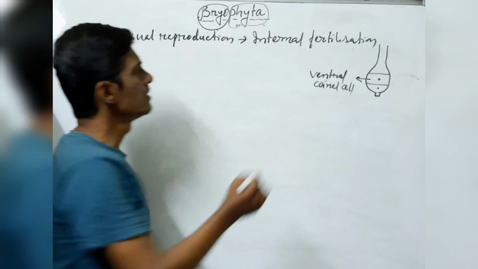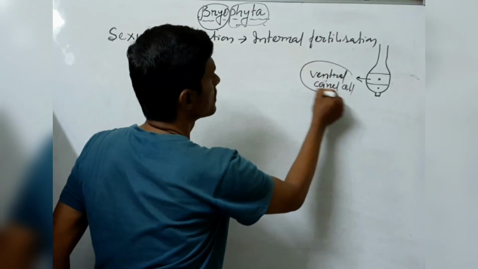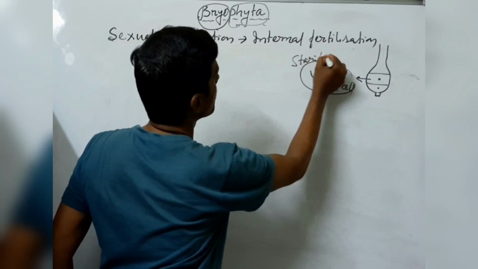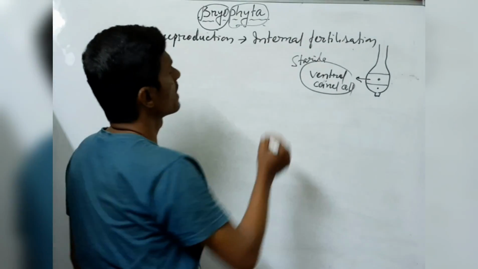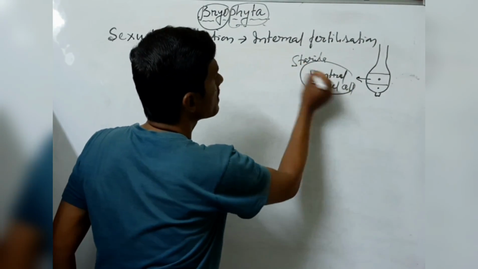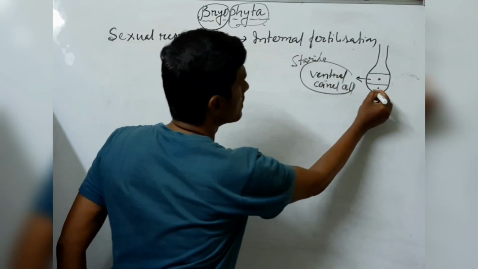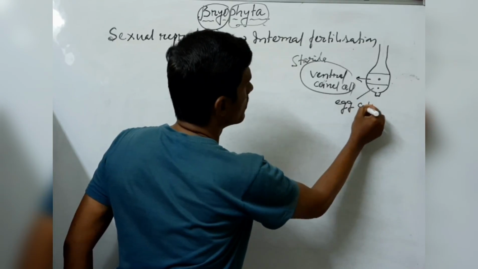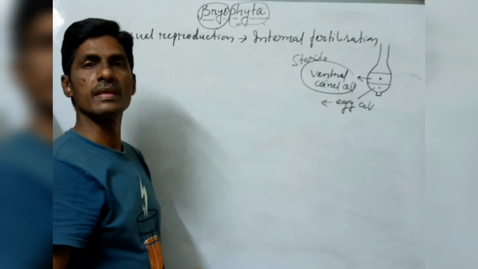The ventral canal cell is sterile, not fertile. But this is called the egg cell, and the egg cell is fertile.